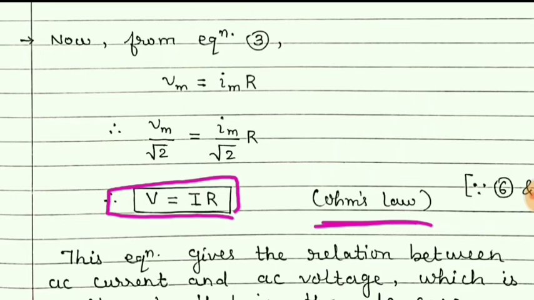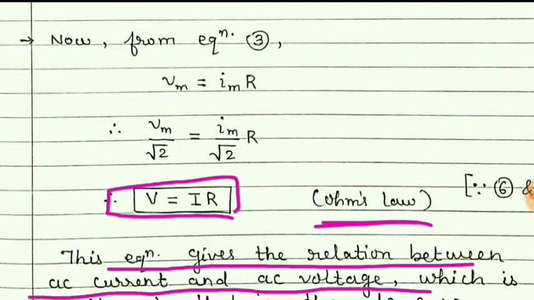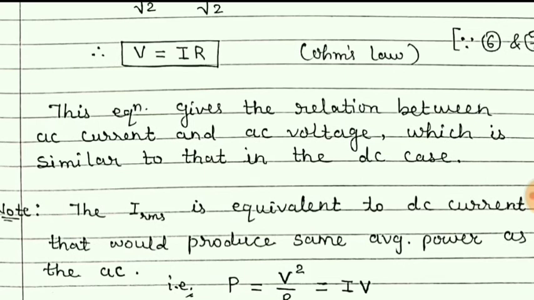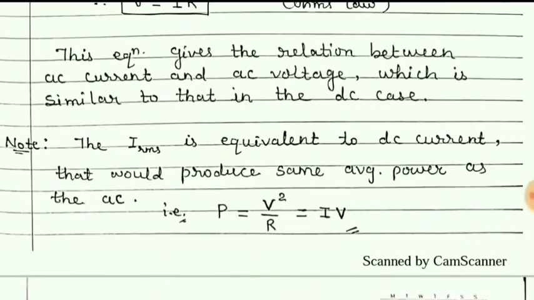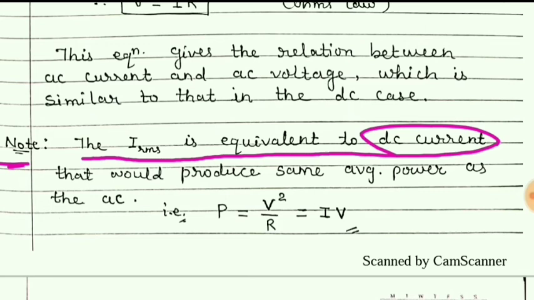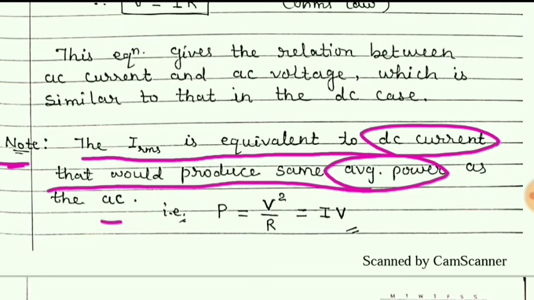So this above equation gives the relation between the AC current and AC voltage, which is similar to that in the case of DC. Now students, I have given a note here that IRMS is equivalent to the DC current that would produce the same average power as the AC.